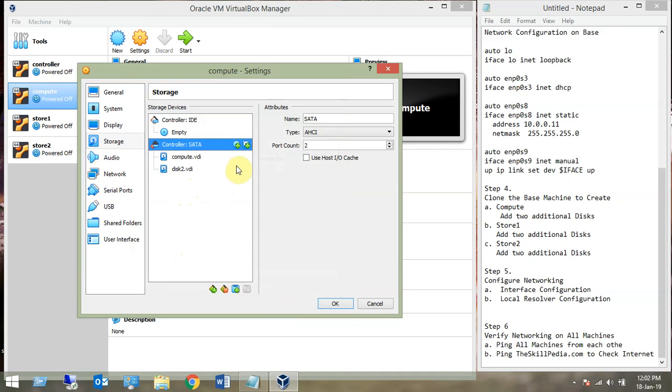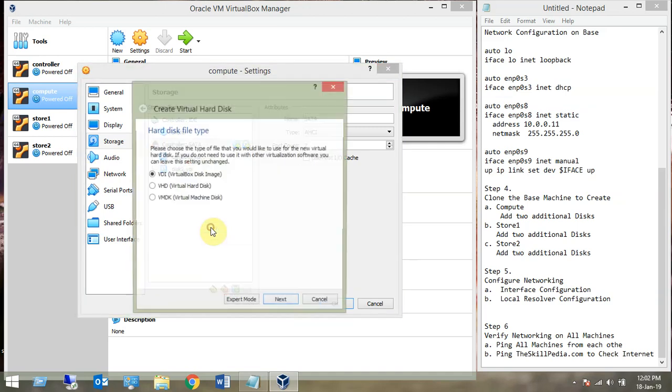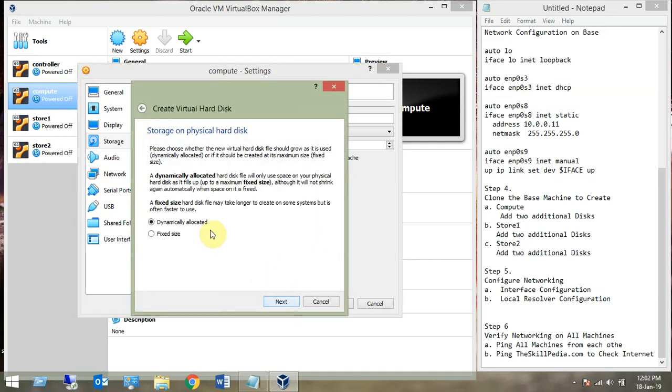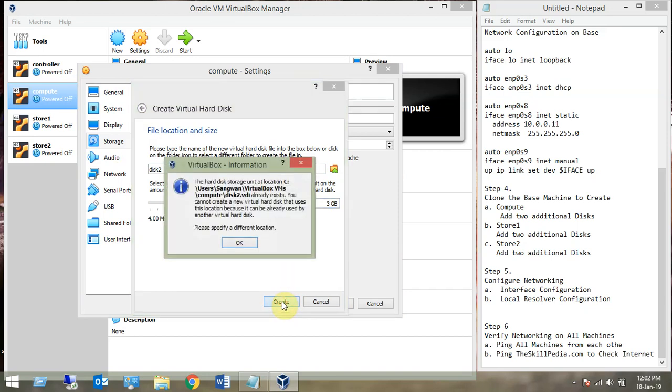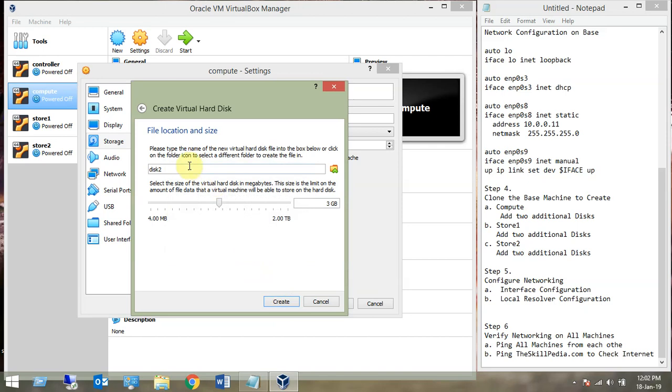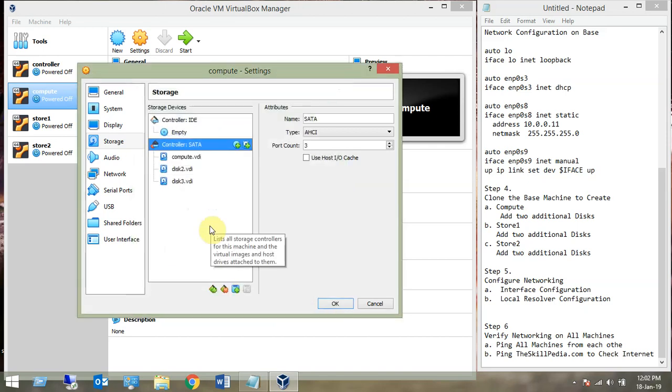In the same way we add one more disk, create new disk, right? We'll be needing it when I explain that, don't worry. I explained it in the previous session also, and I'm doing this because I'll be needing block storage for this purpose. So 3 GB on the compute node, disk 3, sorry, I need to change the name, disk 2 was already given. So on this machine, disk configured, rest everything is fine.